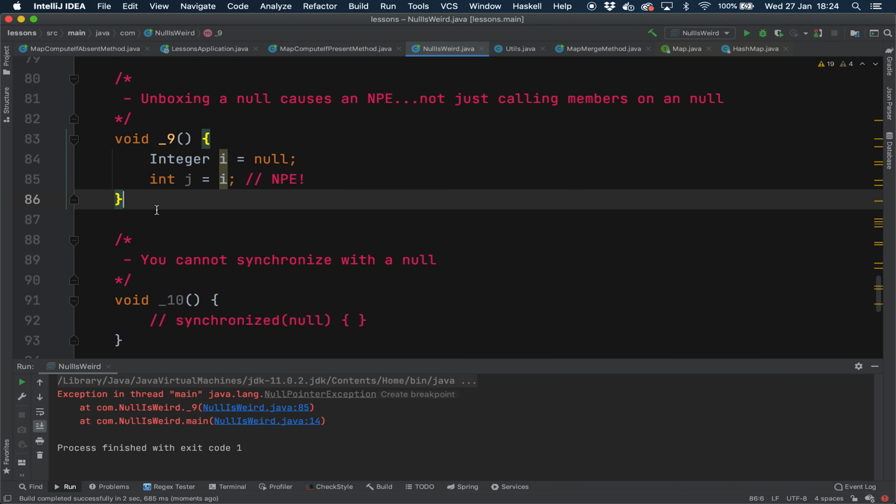You get a null pointer exception. So weird fact number 9 is if you try to unbox a wrapper which points to null, you will get a null pointer exception, because internally it's trying to extract the value and the object is null, so it can't extract the value. So you get a null pointer exception.